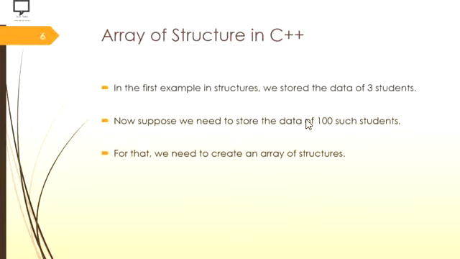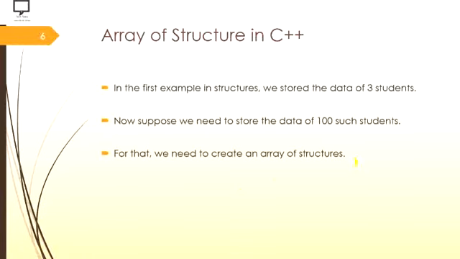Suppose I want to store the information of 3 students, which I have already covered in the previous video. But now suppose I want to store the information of 100 students, then what do I have to do? For that we have a solution: we will use an array of the structure. Declaration of 100 variables is not possible.